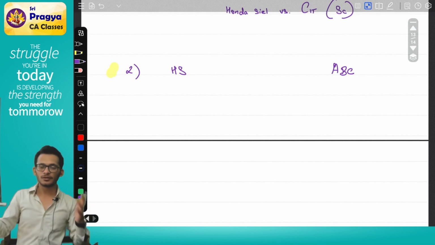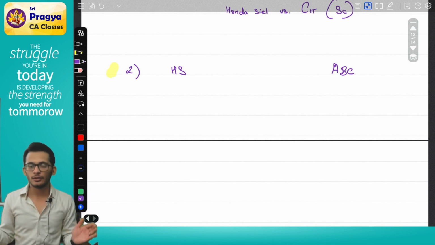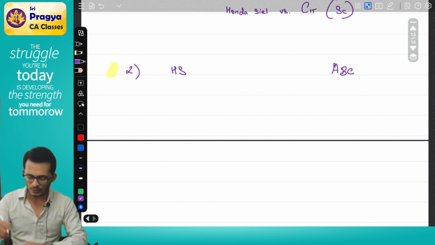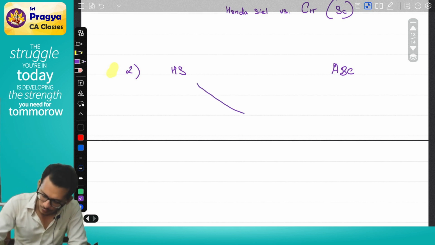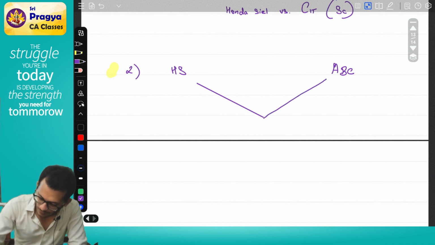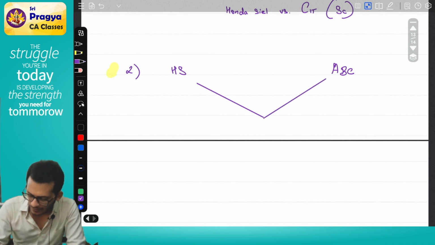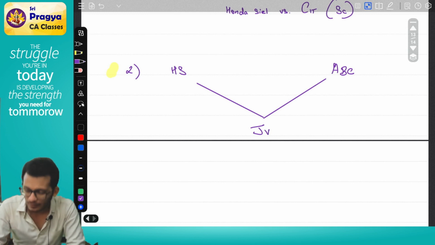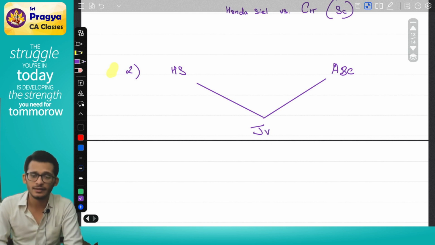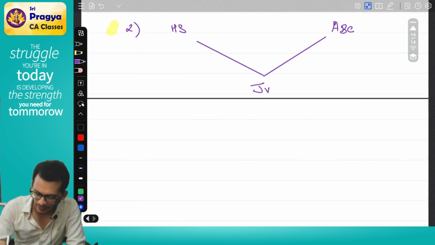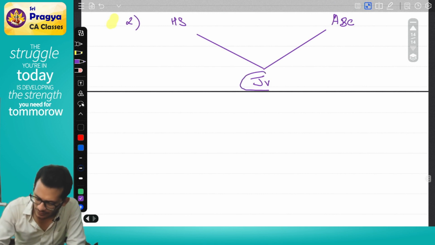HS and ABC both decide that they want to enter into a joint agreement and create a new company in the form of a JV, a joint venture.